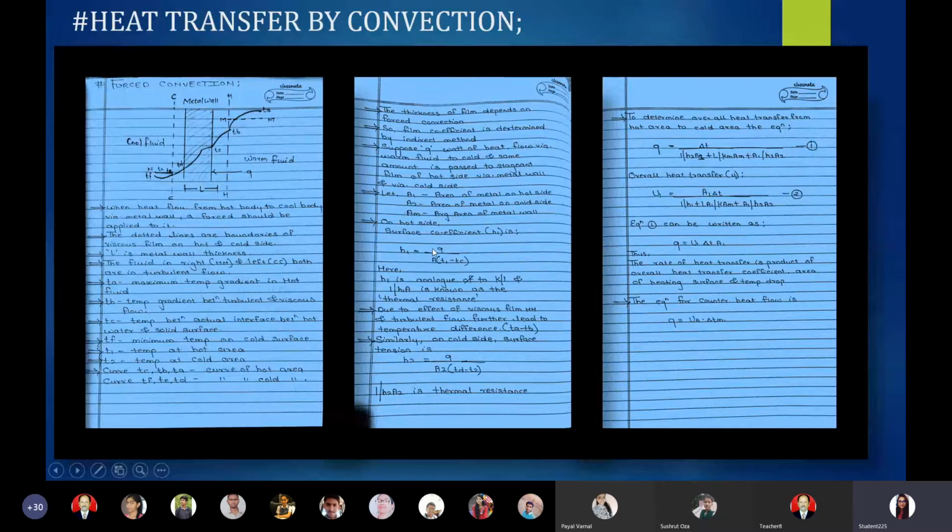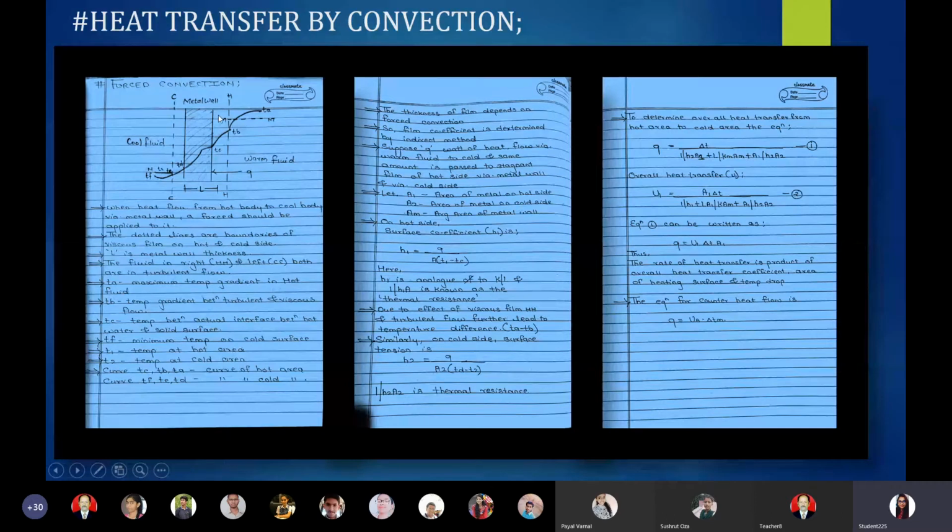ये कोएफिशिएंट हमें बता रहा है that the point which is lying on the metal wall in the hot area, you will find this TC. Okay, now the temperature T1 is what we have seen here. The temperature T1 is allotted to hot area, so the surface coefficient is having inverse ratio with the area of metal which is lying in the hot side. Similarly, it is having inverse ratio with T1, the temperature of hot area, and TC, where the TC is what? The point lying on the metal wall which is present in the hot area.